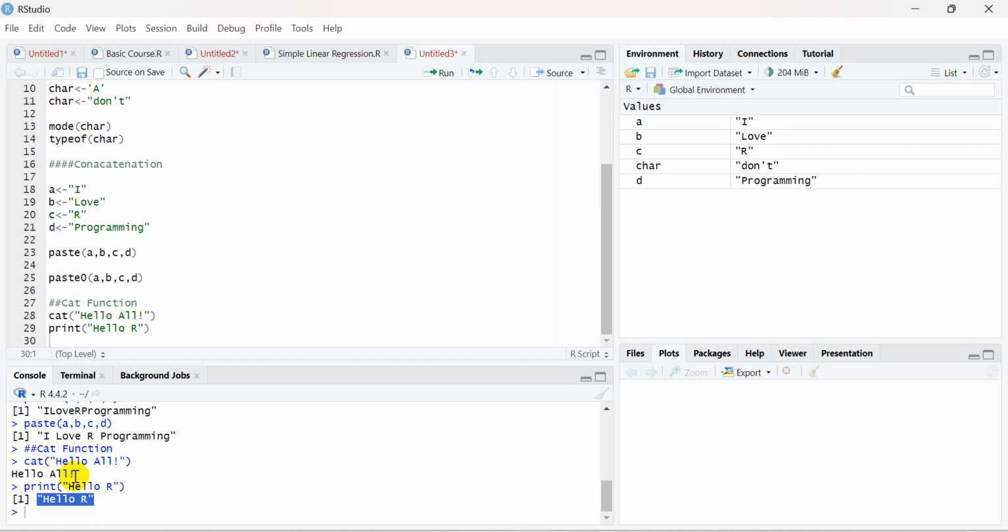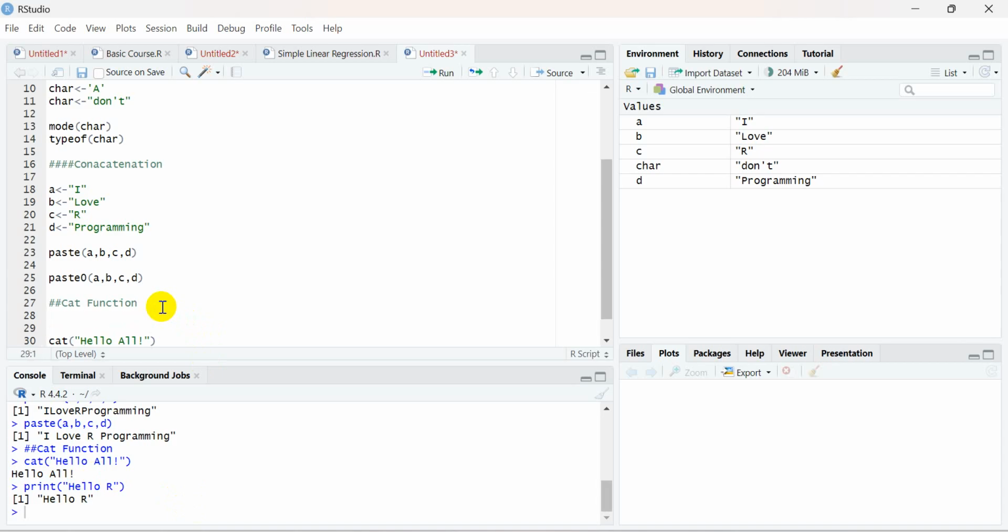But cat just returns a string which cannot be used in other functions, because it is only in a printable format. So cat plays multiple roles: it is used for concatenating strings and also for printing them.